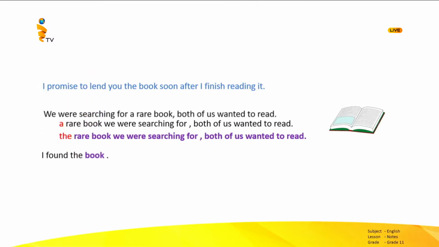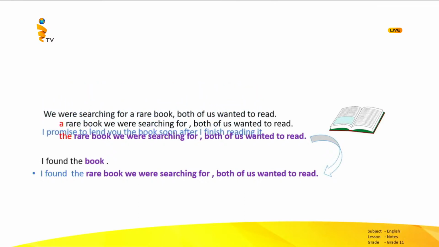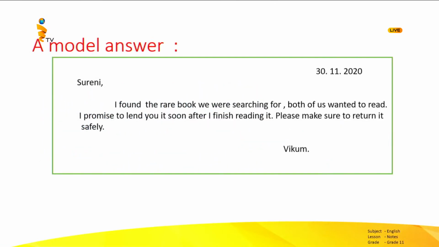I'll take the second sentence and I'm going to describe the book with the sentence I formed. I found the book. I found the rare book we were searching for, both of us wanted to read. And directly I can take the third sentence. So this is how I can use the formed sentence in writing a note.